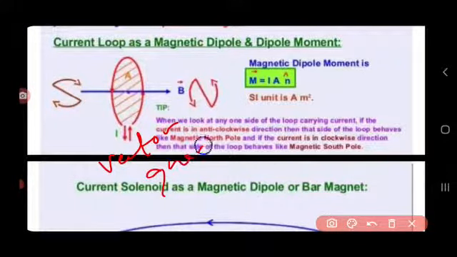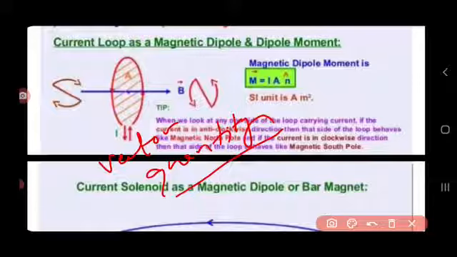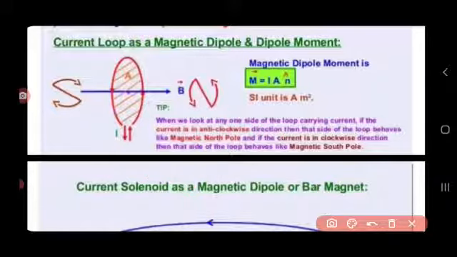That means if the direction of current is anti-clockwise, then it gives a north pole, and if the current is clockwise, then it indicates a south pole.